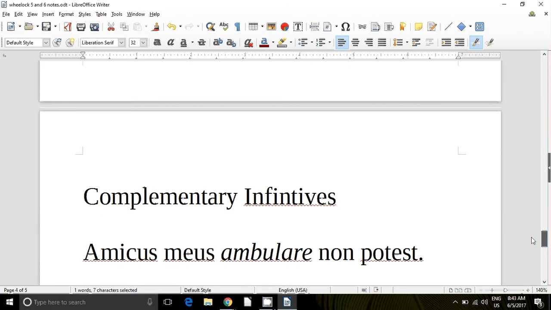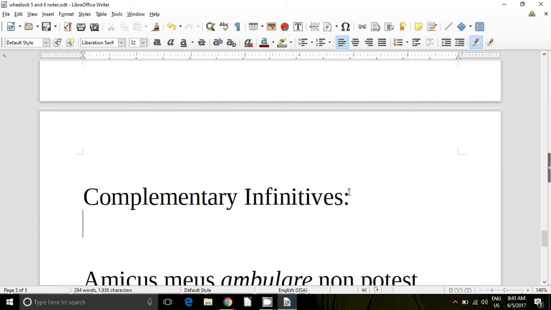Now we should talk about complementary infinitives. I spelled infinitives wrong. We have this in English as well. Sometimes you need an infinitive to complete the idea. So, I am able to walk. So there's an infinitive, to walk. I am able to walk. Or here we'll make this, I am able to praise God.